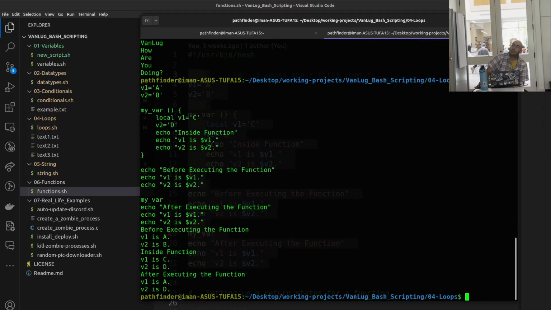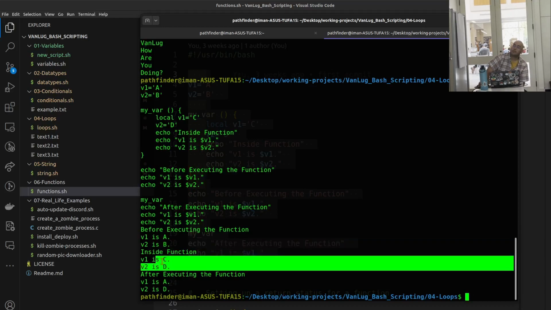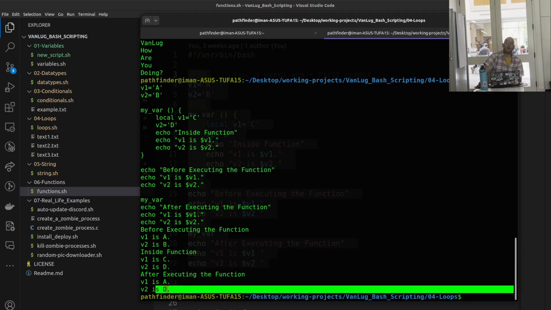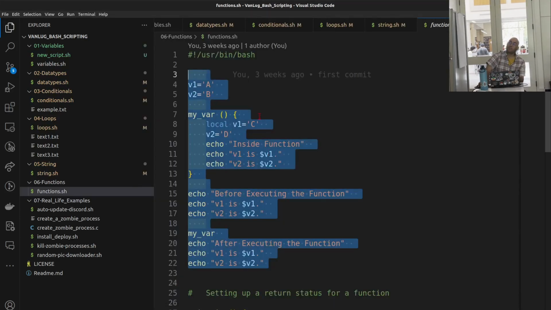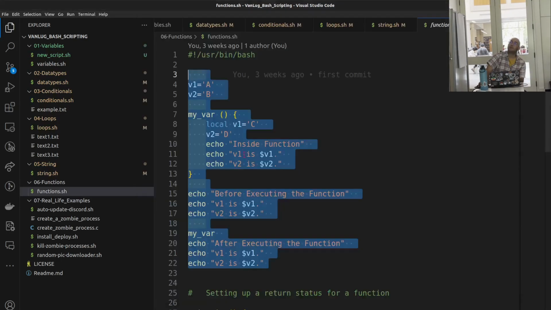So before execution, it was A and B as we defined it. Inside, both have changed. Outside, the global one remained changed. Just the V2? Just the V2. The local D one just stays, and the A stays from the global.